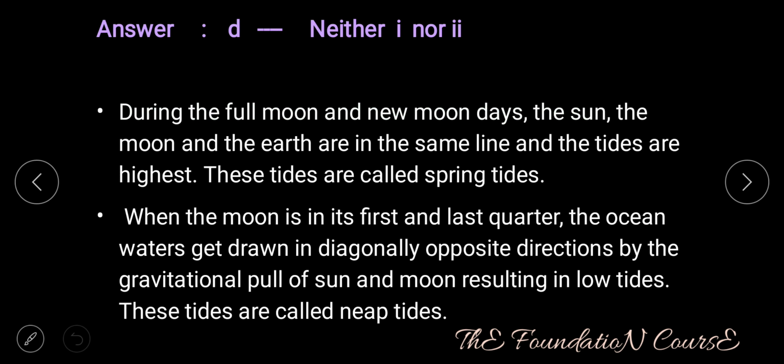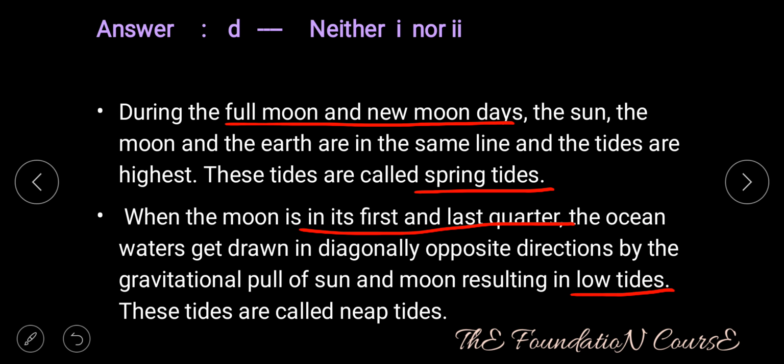Answer is option D, that is neither 1 nor 2. During the full moon and new moon days, the sun, the moon and the earth are in the same line and the tides are highest. These tides are called as spring tides. When the moon is in its first and last quarter, the ocean water gets drawn in diagonally opposite directions by the gravitational pull of sun and moon, resulting in low tides. These tides are called as neap tides.